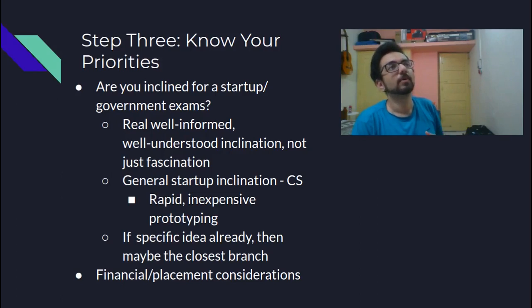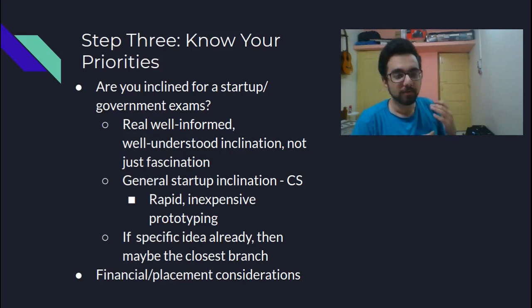I'm talking about people who have a complete understanding of what it means to go for a startup, and they have researched it, they have thought it through, and not just have this fancy idea of a very glamorous life, a very fast lane life, and all those things. You have to understand the risks, you have to understand the financial implications, you have to have a plan, you have to have an idea, not just doing a startup just for doing a startup.